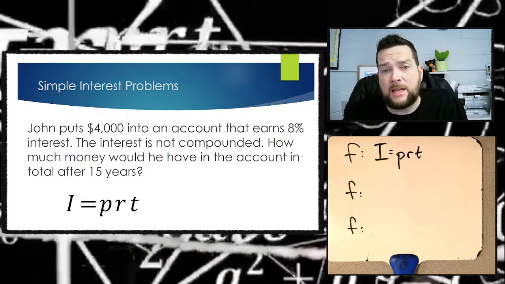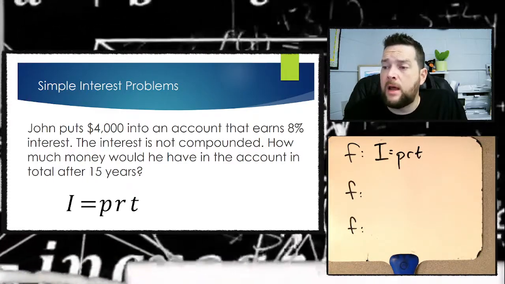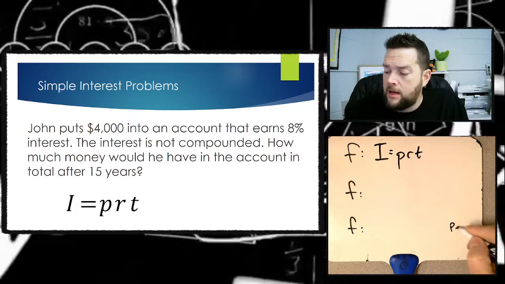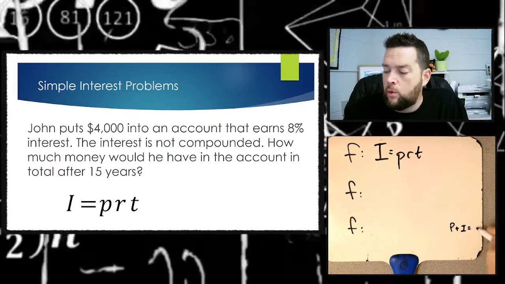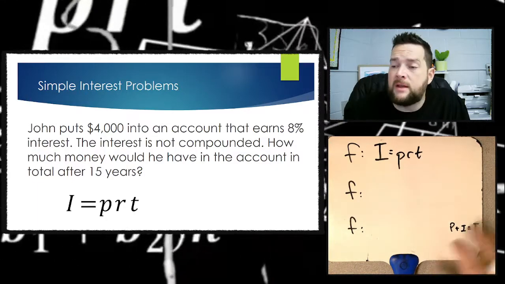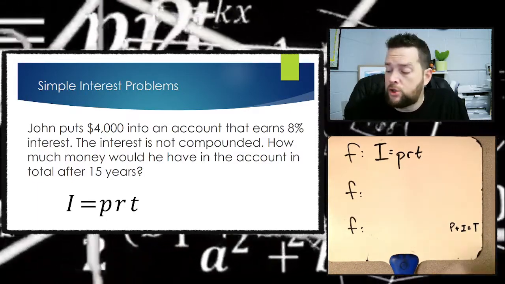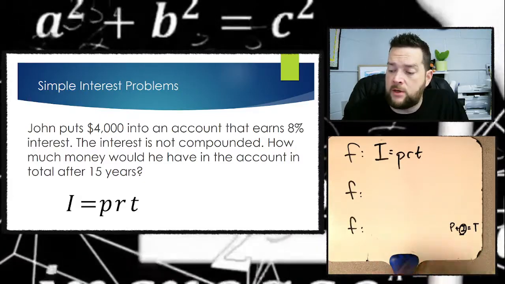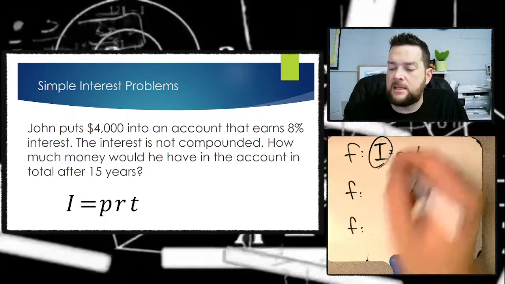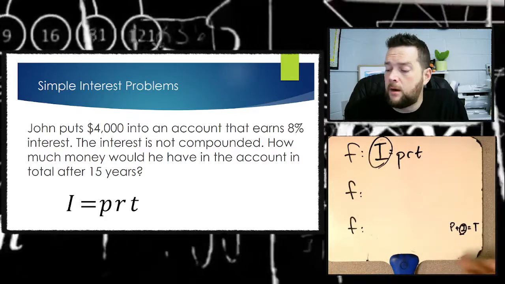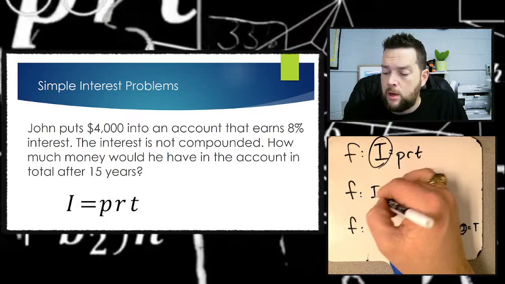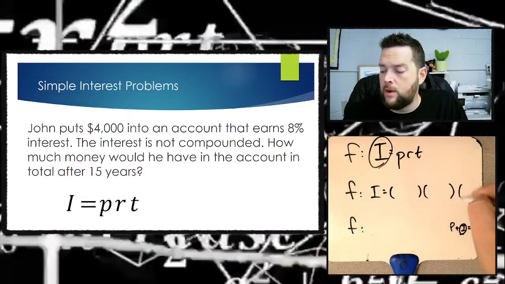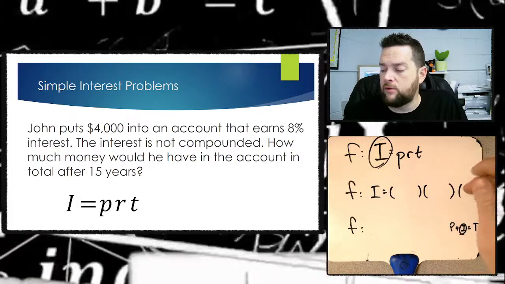So just like that last question, when I talked about "in total," it means you've got the principal plus the interest equals the total amount that's in that bank account afterwards. So we are going to have to find the interest here in order to be able to find the total. The thing that I need to find is the interest, and that's what I'm going to circle. Then I'm going to keep that letter the same, and for the others, I'm writing parentheses as placeholders for numbers.